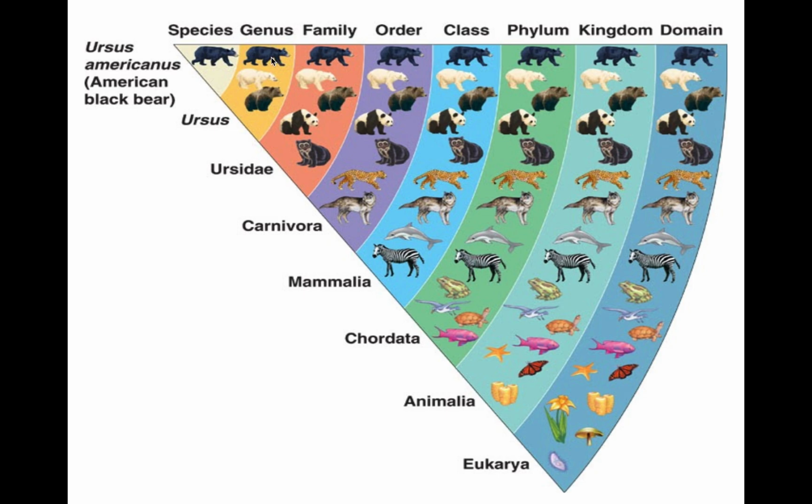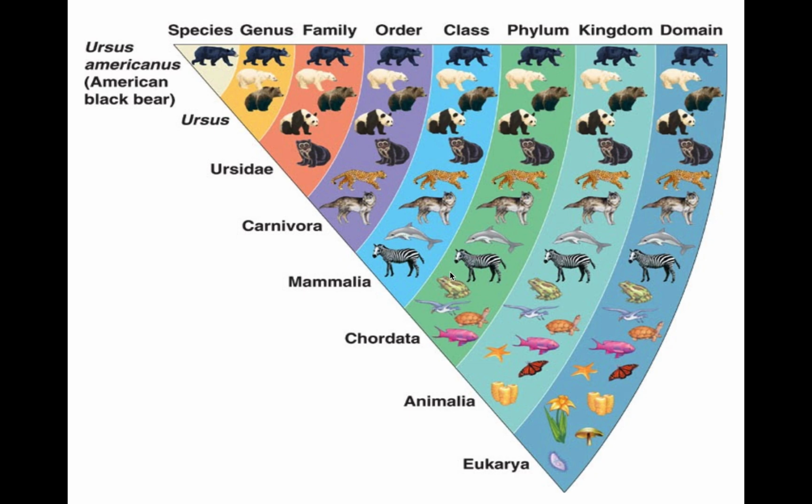And then you can see how this black bear is also related to other individuals in his family, in his order. These are all Carnivora. So he's related to wolves. And then in his class, he's related to all mammals, even you. There should be a picture of you there. All mammals are related. Phylum, Chordata.